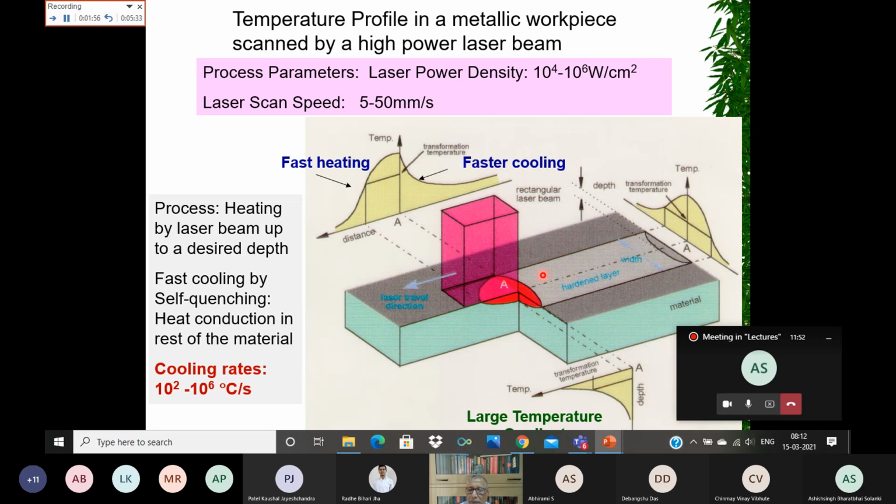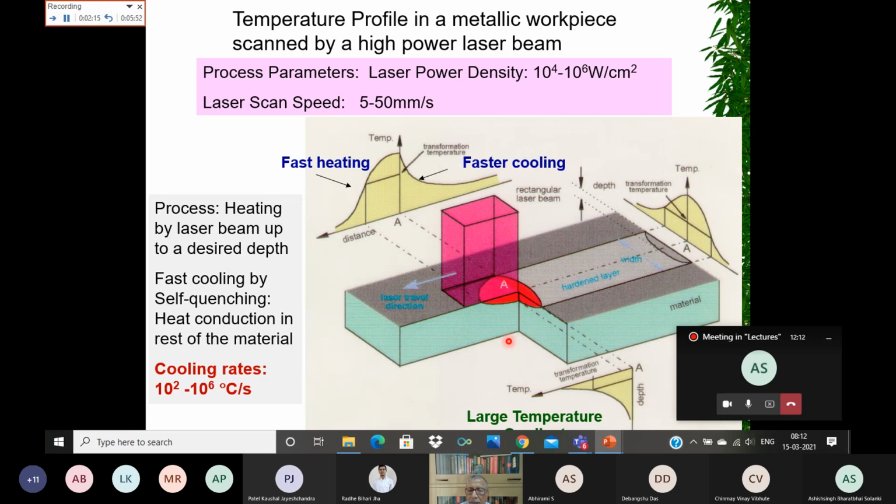So as the laser beam moves away from any point, that point is going to get heated up, and after the laser beam has scanned over that point, it is going to cool at a very fast rate through heat conduction into the rest of the material.